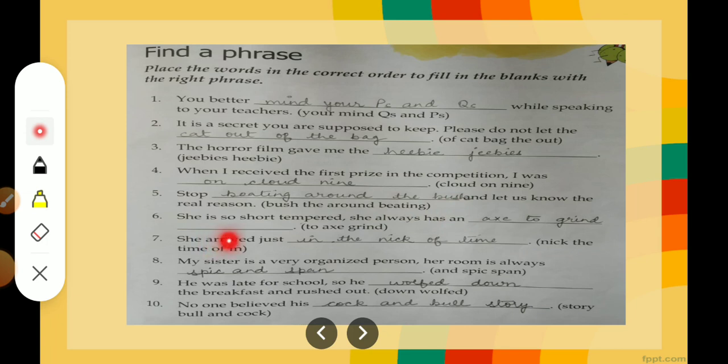When I received the first prize in the competition, I was on cloud 9. Stop beating around the bush. She is so short-tempered, she always has an axe to grind. She arrived just in the nick of time. My sister is a very organized person. Her room is always spick and span. He was late for school, so he wolfed down the breakfast and rushed out. No one believed his cock and bull story, right? So they are written in jumbled form and you have to put them in the right order.